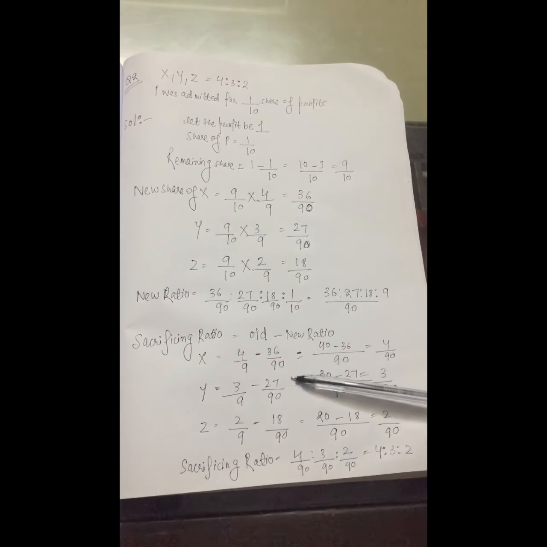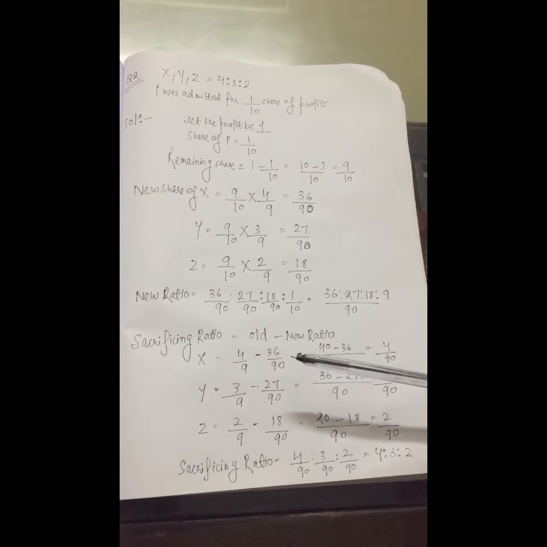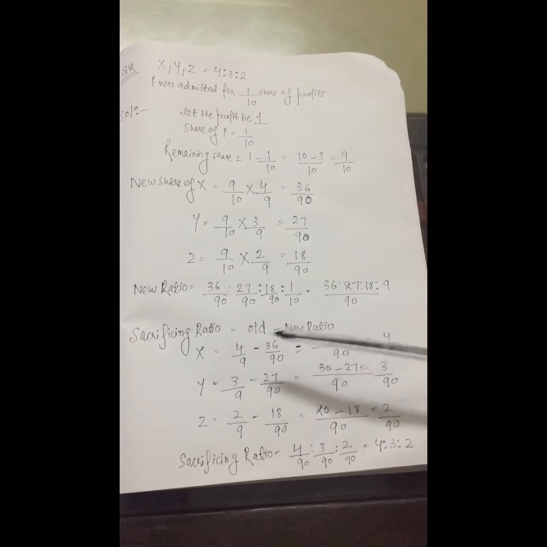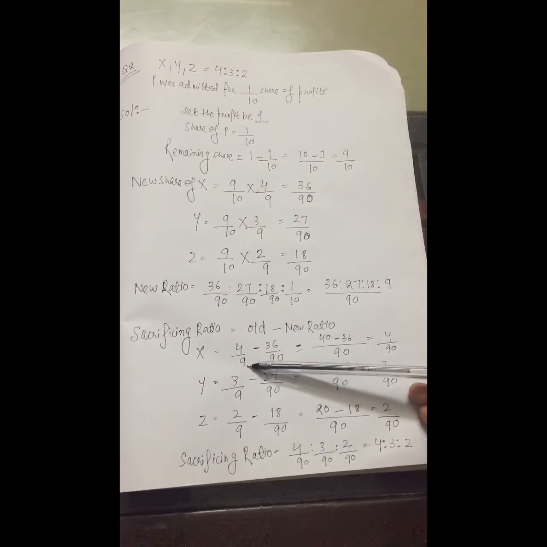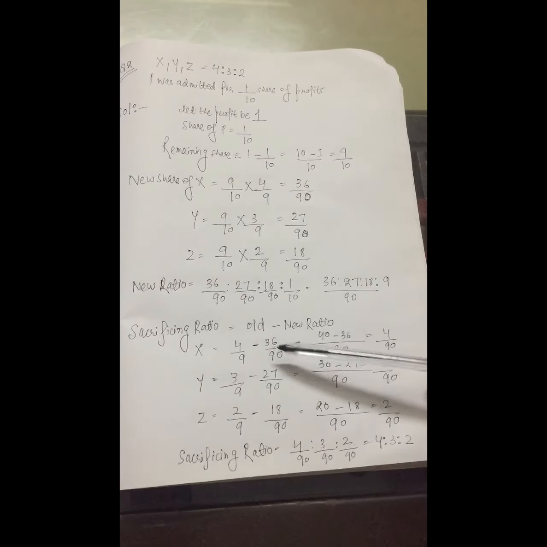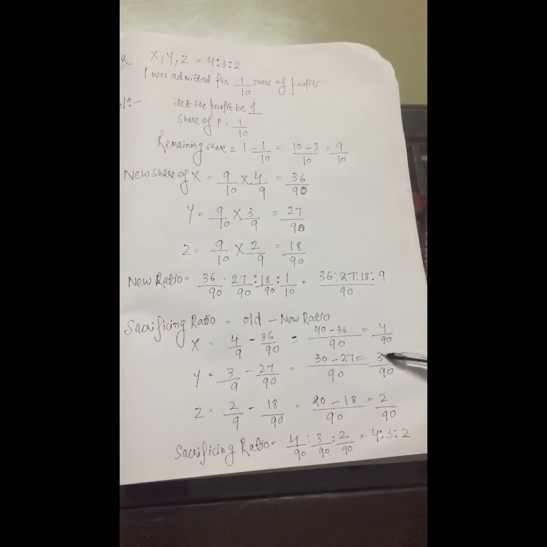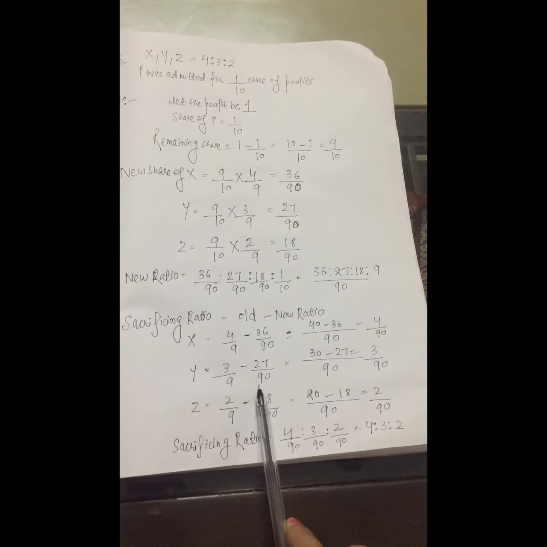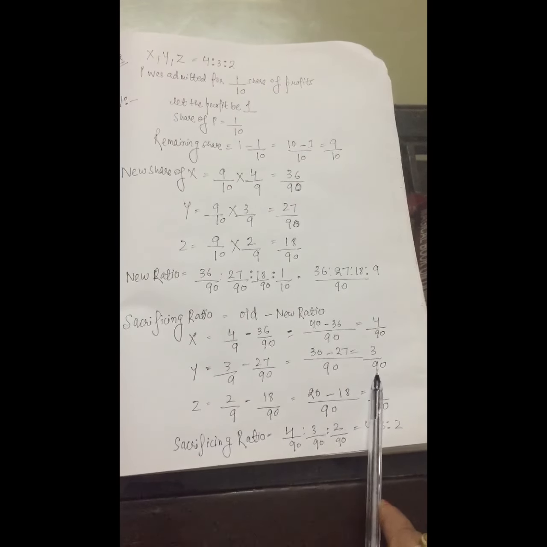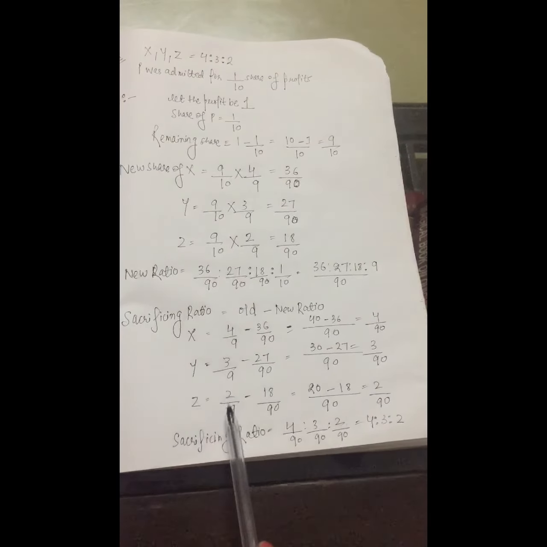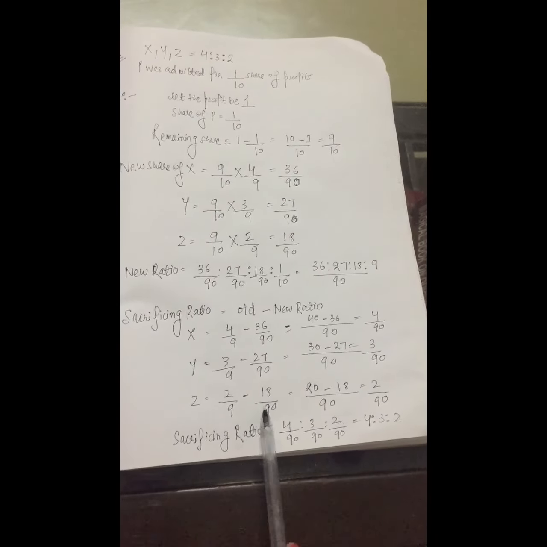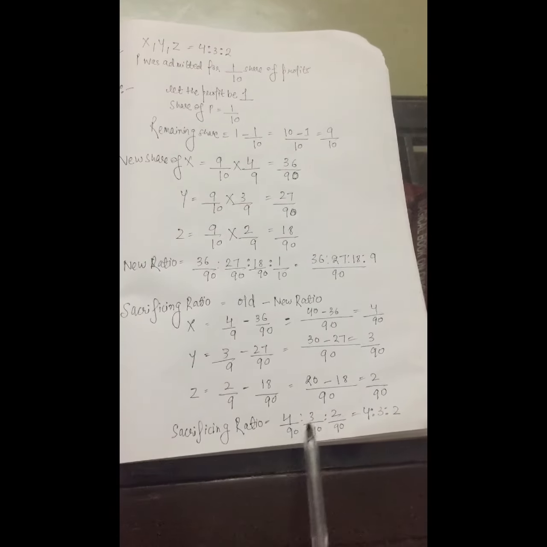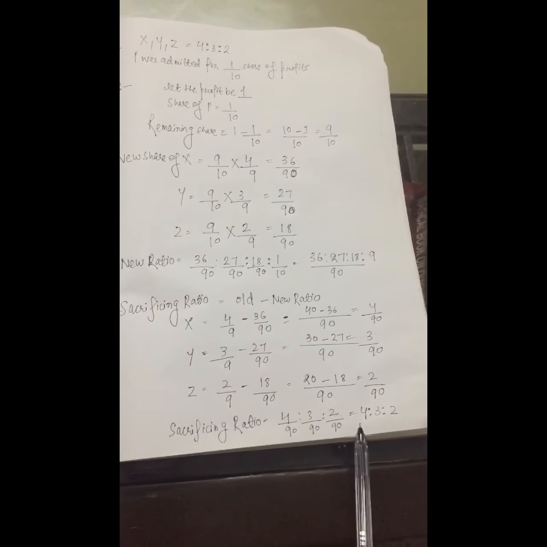Now we have to calculate the sacrificing ratio. As we already know, the formula of sacrificing ratio is equal to old minus new ratio. So for X, old share is 4 by 9 minus new share, that is 36 by 90, is equal to 4 by 90. Now for Y, old share is 3 by 9 minus new share 27 by 90 is equal to 3 by 90. And for Z, old share 2 by 9 minus new share 18 by 90 is equal to 2 by 90. So the sacrificing ratio is 4 by 90 is to 3 by 90 is to 2 by 90 is equal to 4 is to 3 is to 2.